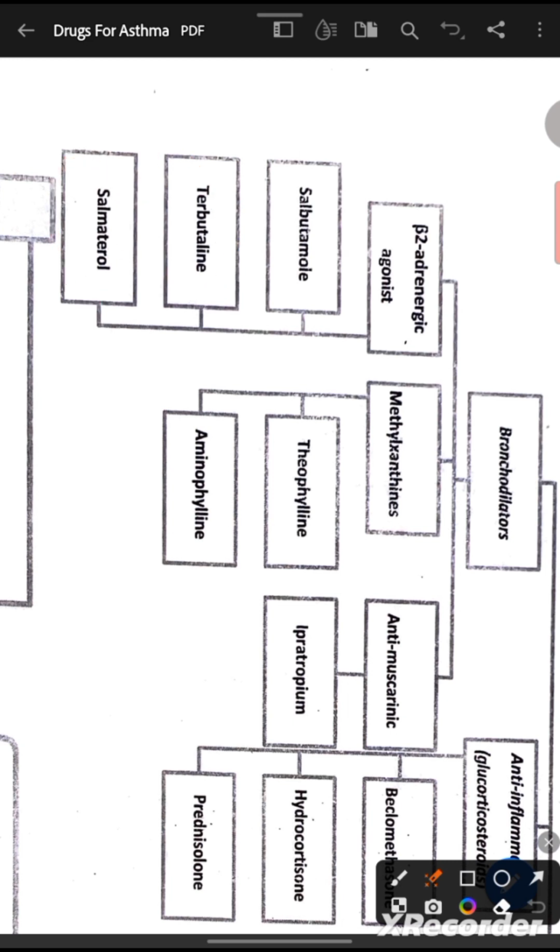The second subcategory of bronchodilators is methylxanthine. Methylxanthine is a chemical structure, and it is divided into two drugs: theophylline and aminophylline. And the third category under bronchodilators is antimuscarinic agents. In this category, there are two drugs: ipratropium bromide and tiotropium bromide.